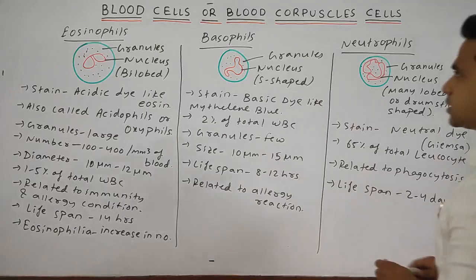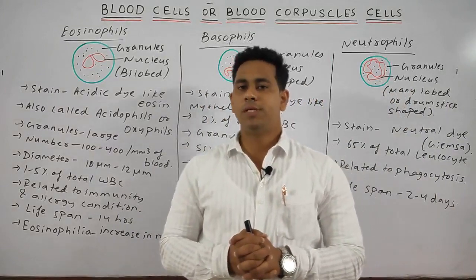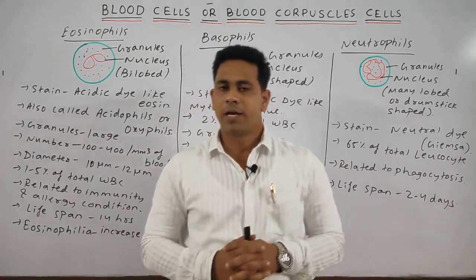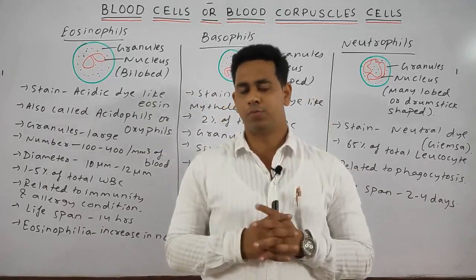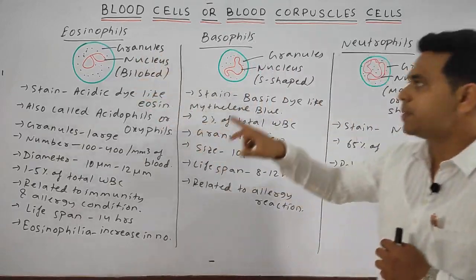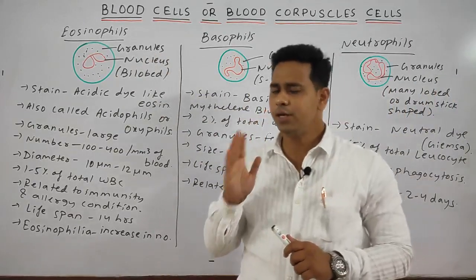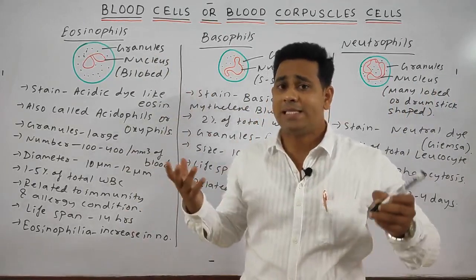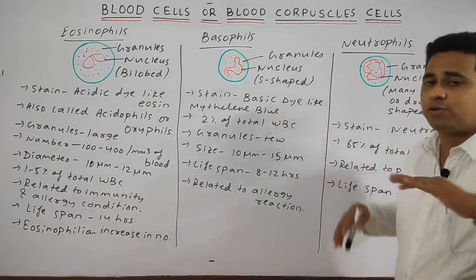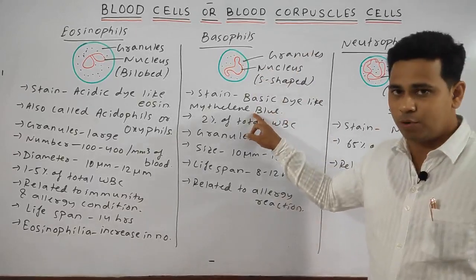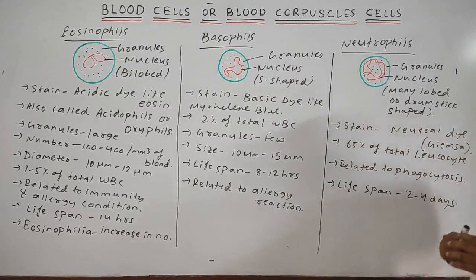Now students, we will discuss the types of granulocytes of the WBC. As we discussed, WBC is of two types, granulocyte and agranulocyte. Granulocyte means granules are present, and granulocytes are further classified into three groups: the eosinophil, the basophil, and the neutrophil. The eosinophil is stained using acidic dyes such as eosin, whereas basophils are stained using basic dyes such as methylene blue, whereas neutrophils are stained using the neutral dye called Giemsa.